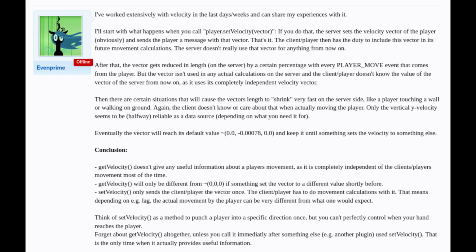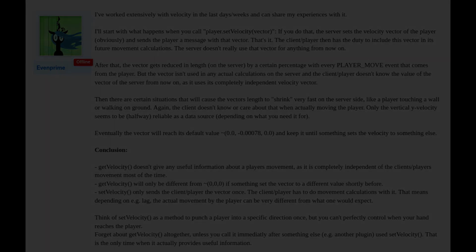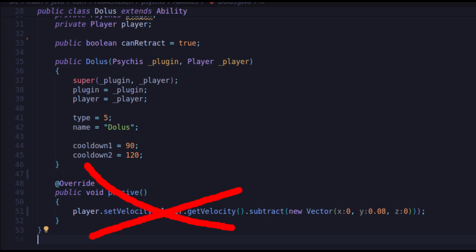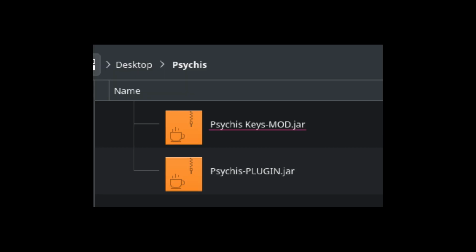The delays are actually caused by things like ping and other delays, like with how Minecraft's networking works, and just Minecraft being Minecraft. And it turns out the method to get the player's current velocity is broken as well, and it doesn't actually provide any useful information at all. So basically, the velocity idea would never work. After reading that, I said, you know what, I'm ditching the server-side implementation. This is a plugin and mod combo after all. If I can't change the player's physics server-side, I'll just do it client-side.